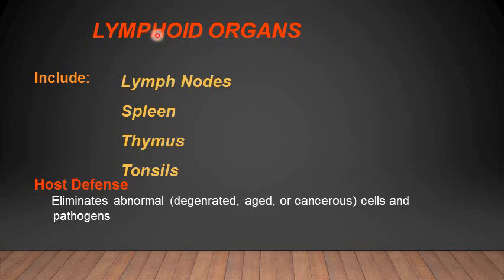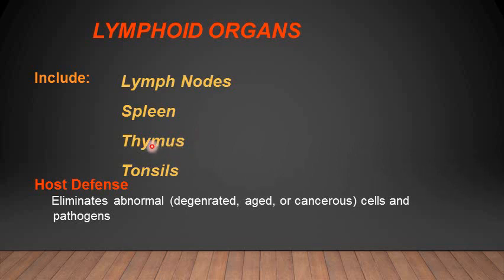The lymphoid organs in the human body include the lymph nodes, spleen, thymus and tonsils. These are well-defined organs which help to destroy and remove pathogens and other waste and foreign components which enter the human body.